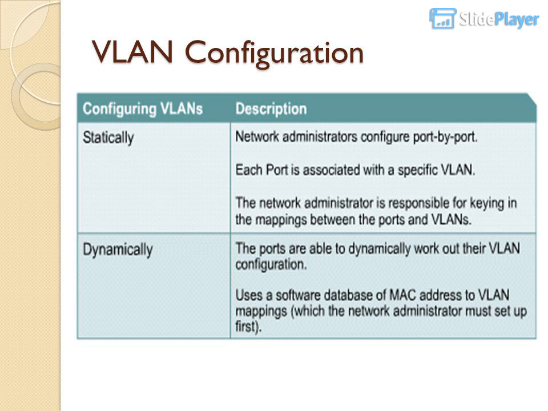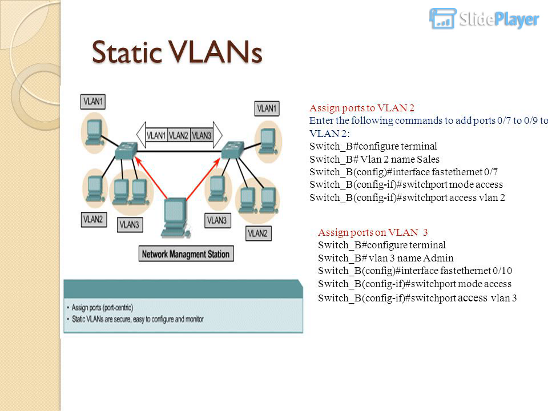VLAN configuration. Static VLANs assign ports to VLAN 2. Enter the following commands to add ports 07 to 09 to VLAN 2. Switch_B# configure terminal. Switch_B# vlan 2 name sales. Switch_B(config)# interface fastethernet 0/7. Switch_B(config-if)# switchport mode access. Switch_B(config-if)# switchport access vlan 2.